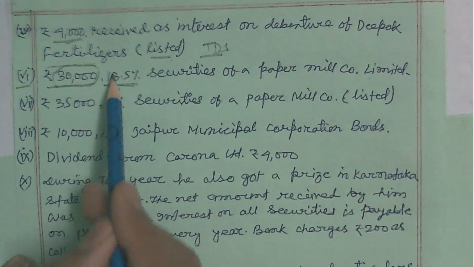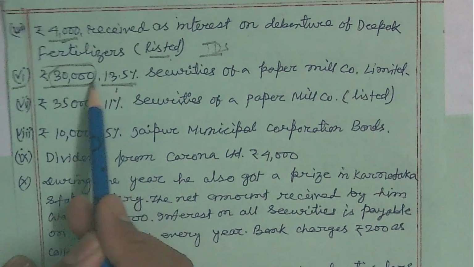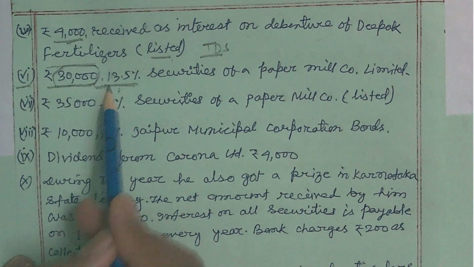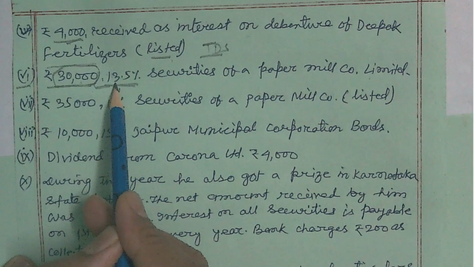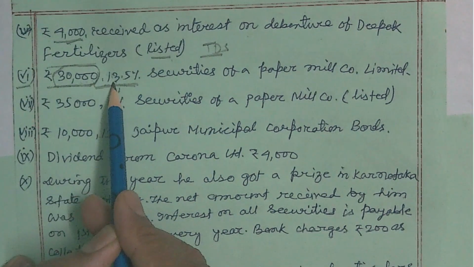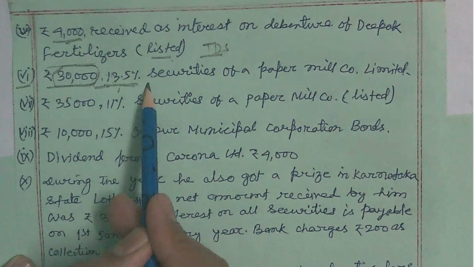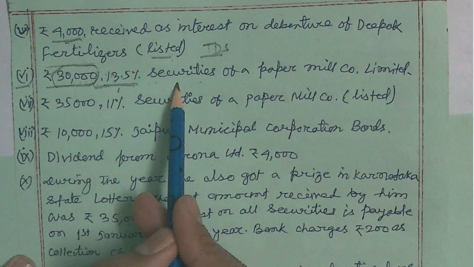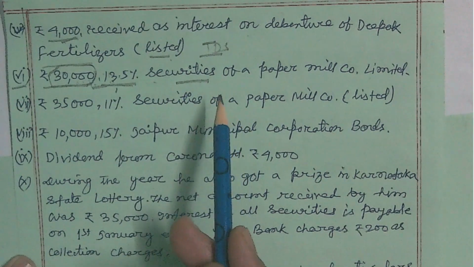In this case TDS will not be applicable, because you are calculating directly by multiplying the investment amount by the rate of interest, unless it is tax free. So this will be the gross amount of interest on securities received.